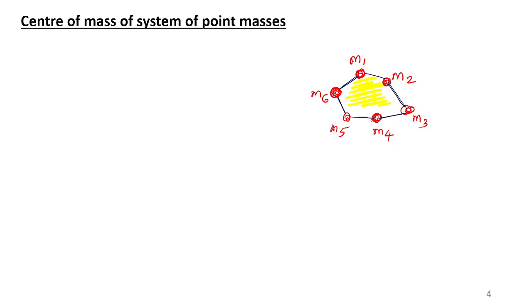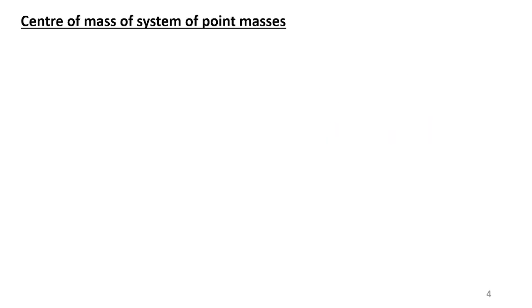Certain points have certain masses. The other things are just supports. So where should I keep my finger so that the entire system is balanced? That is what I am going to discuss. The center of mass of the system having point masses M1, M2, M3, etc. The formula you have to understand. Remember, derivation is not there.